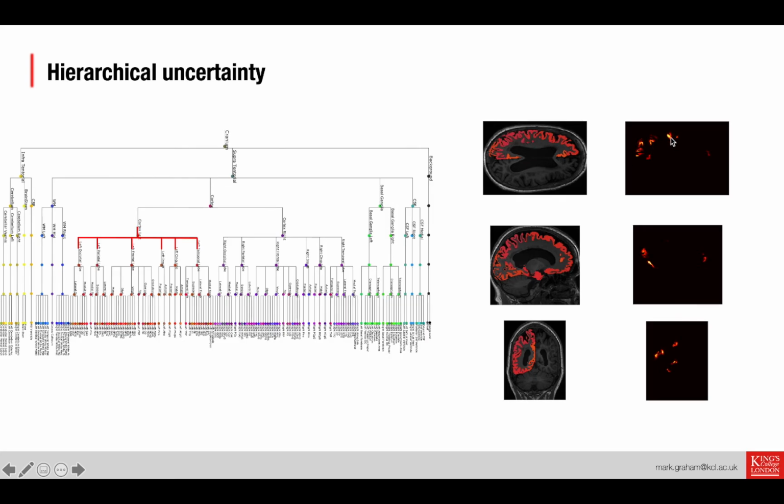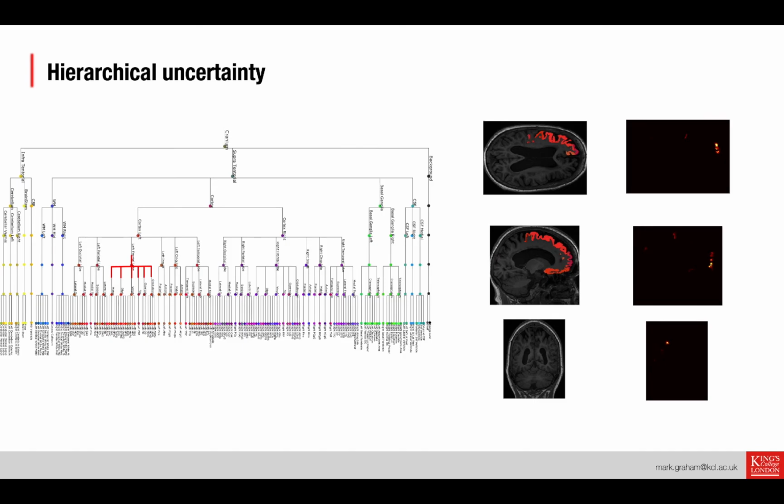And this uncertainty is localized along the boundaries of those different lobes. But it's spread out because this is a difficult problem. Experts labeling this would disagree on exactly where the boundaries were between these different lobes, and that's being reflected by the network's uncertainty output here. And then we divide up the frontal lobe further into sublobes, and again the uncertainty is sensibly distributed along boundaries between these lobes. And then we segment the final lobe here.